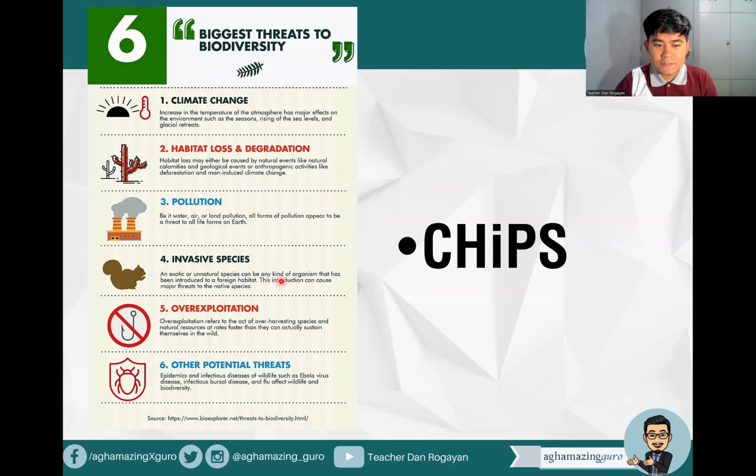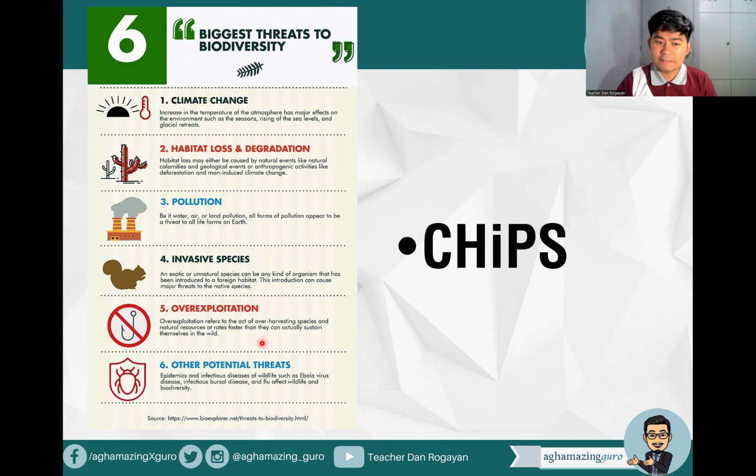Then we have the invasive species, and exotic or natural species can be any kind of organism that has been introduced to a foreign habitat. These introductions can cause major threats to the native species. Examples of this are janitor fish and golden kohol. Now, these are some of the invasive species introduced in the Philippines.